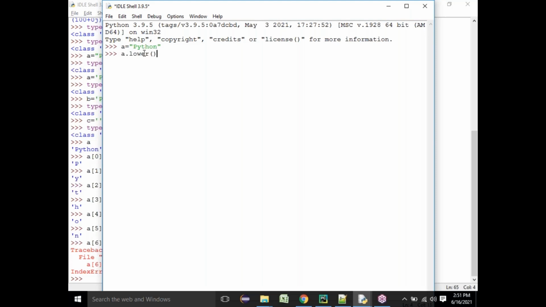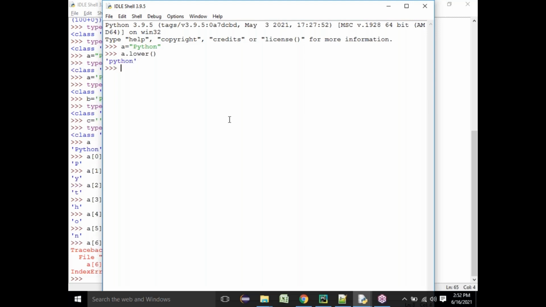Okay, what is the use of lower? Lower is going to convert your string into lowercase. If there are any uppercase letters, it will convert them into lowercase. If there are already lowercase letters, there won't be any impact on the output. Can you see that P is capital? Now it has become lowercase.